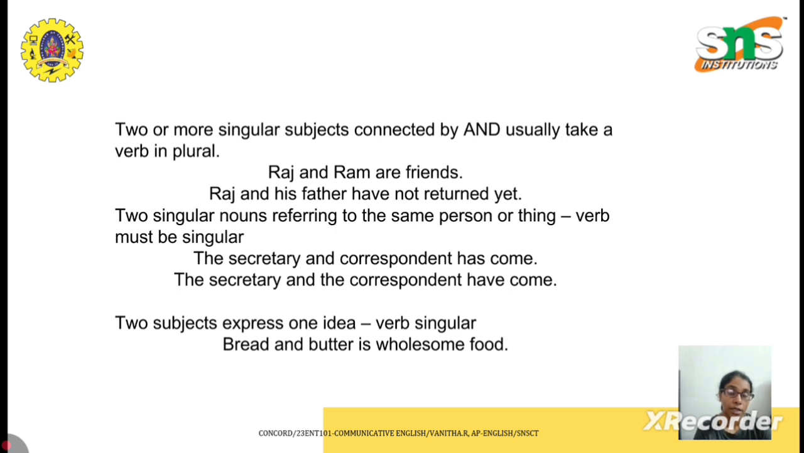The next is two subjects expressing one idea, so the verb must be singular. For example, bread and butter is a wholesome food. Okay, so here bread, it's a food, and butter is also food. So we're combining both with the conjunction and. So bread and butter is a wholesome food. We're using is, that is singular verb, because bread and butter convey one idea, that is food. Okay, the idea is food, it comes under the category food, so it is singular.